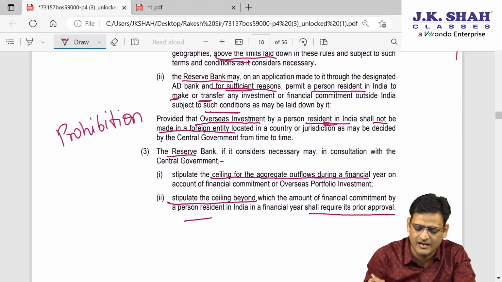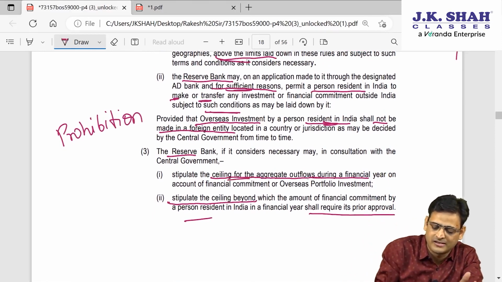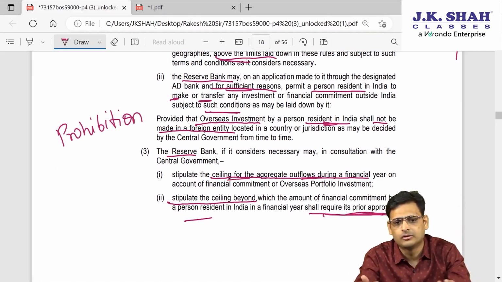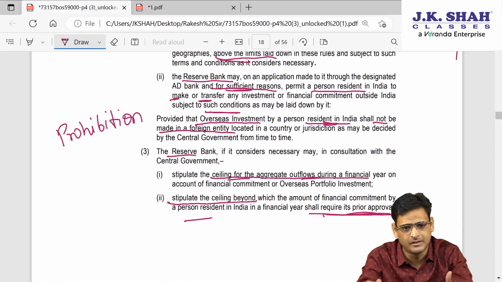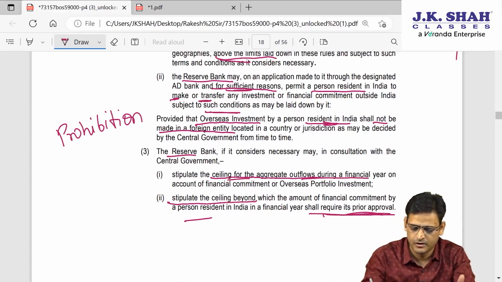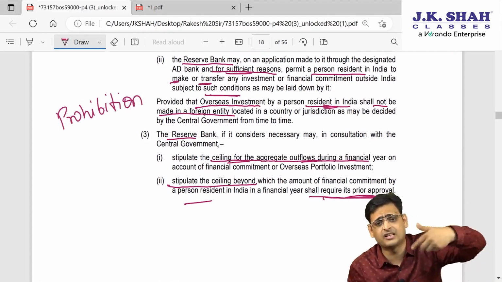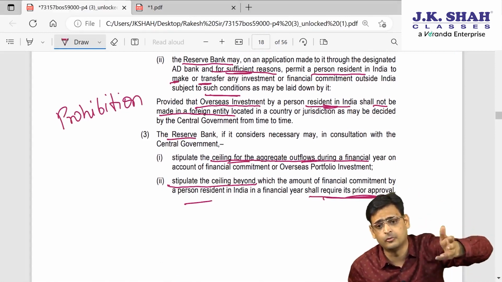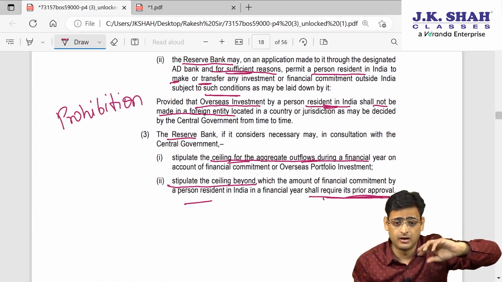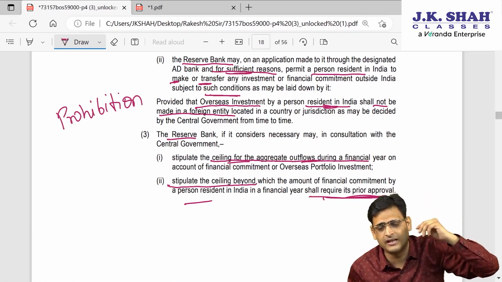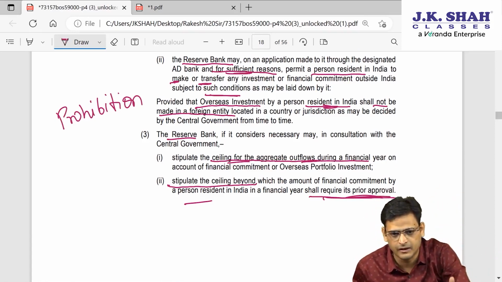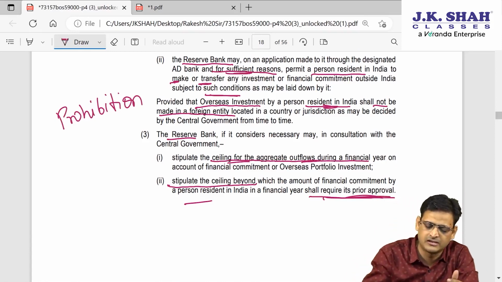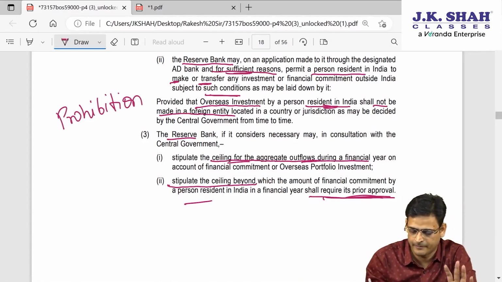Then RBI can set limits on how much amount you can send outside India, and the amount beyond which you need approval. Later on these limits will also come, we'll learn them. RBI will set how much financial commitment an Indian party can make in a foreign entity without approval, and beyond which, with approval, how much an Indian party can invest in a foreign entity. Those limits can be set by RBI after consultation with the central government.